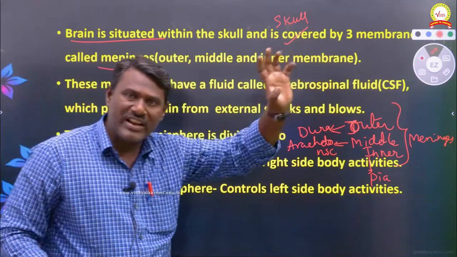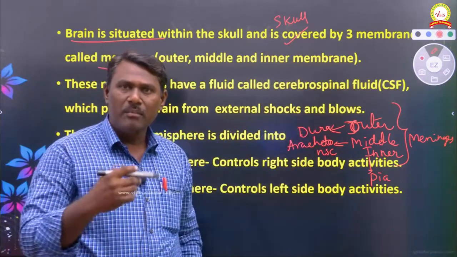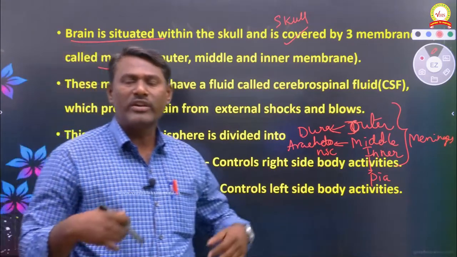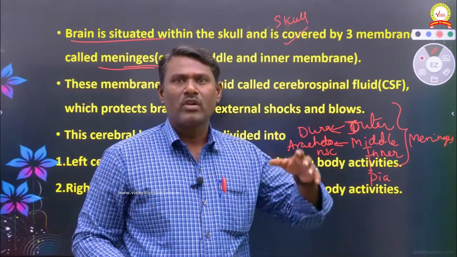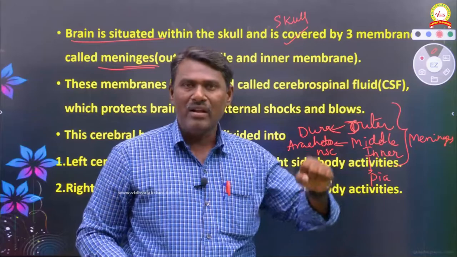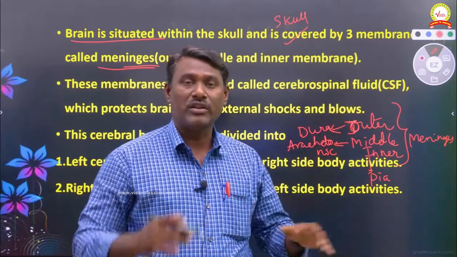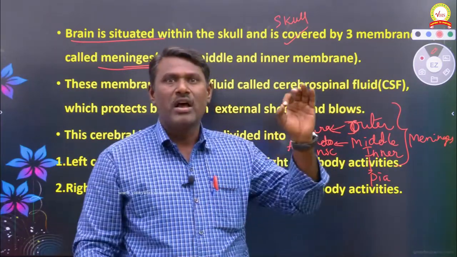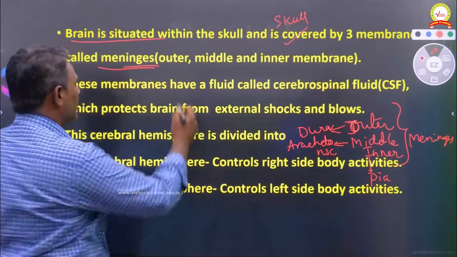So there are three layers of the brain: outer layer, middle layer and inner layer. The outer layer we call dura mater, the middle we call arachnoid membrane and the inner layer we call pia mater. These three together we call the meninges. So that is the meninges.